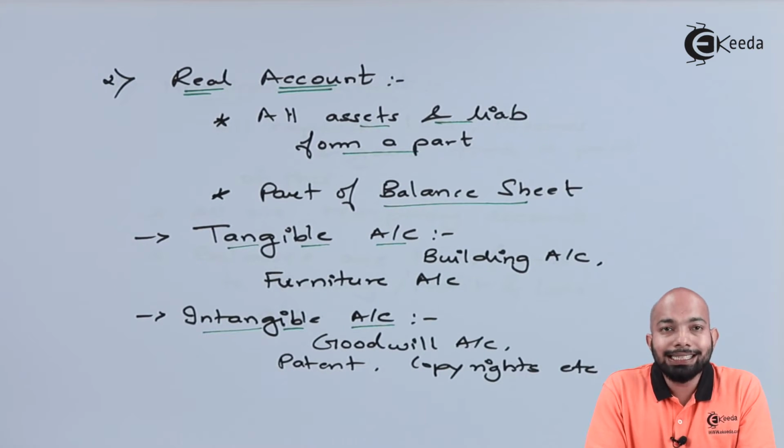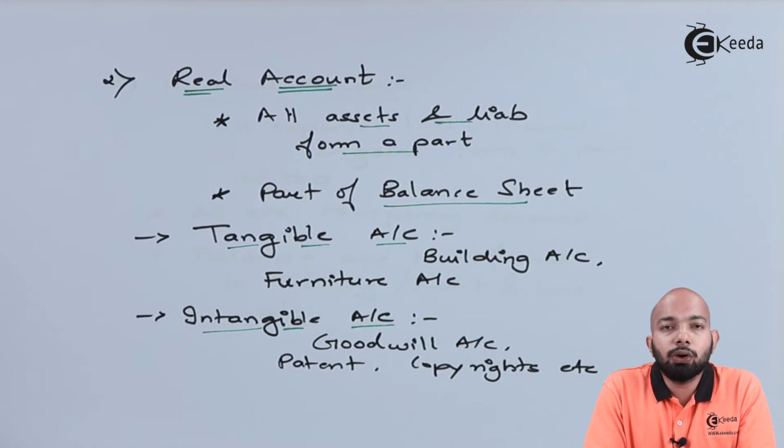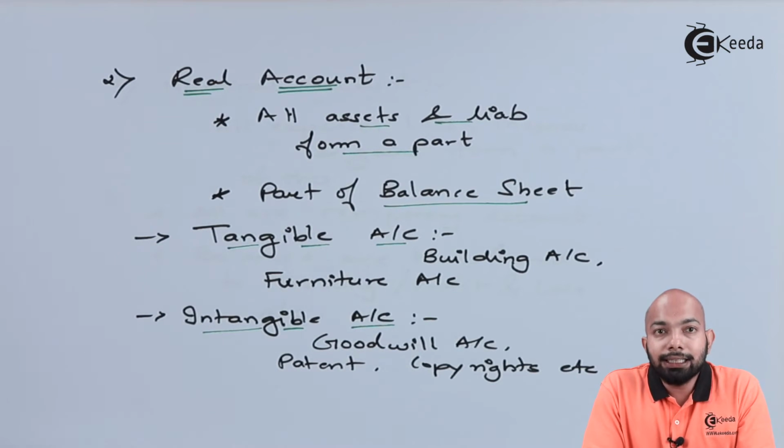real account. Hence, these are the accounts that are shown in the balance sheet, liabilities and assets. Mostly liabilities and assets, because the majority of things that we procure and the majority of things that go out come only from the assets and liabilities part. Hence, these accounts form a major part of assets and liabilities or balance sheet.